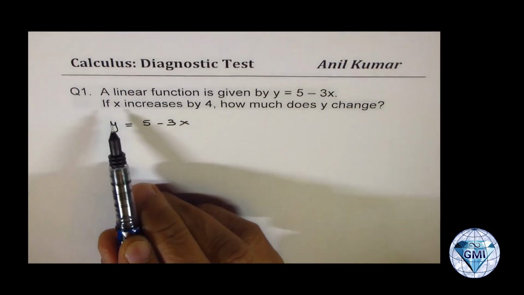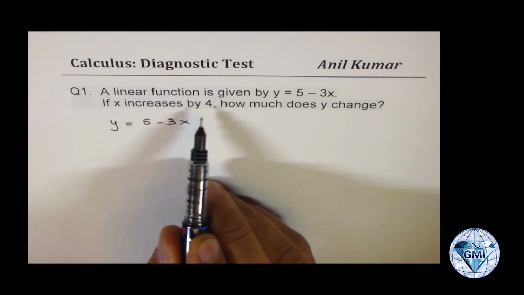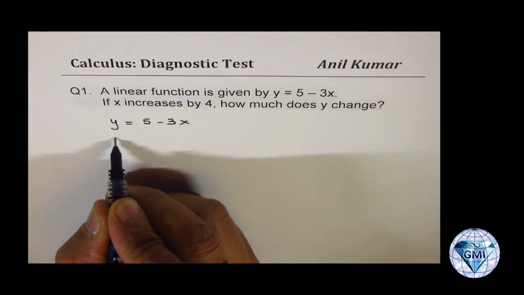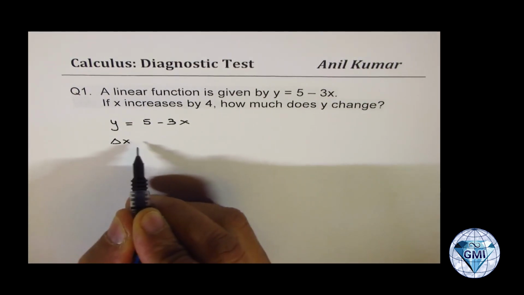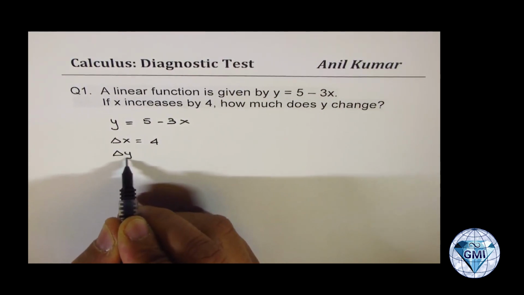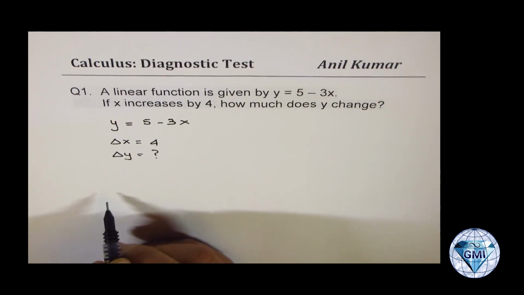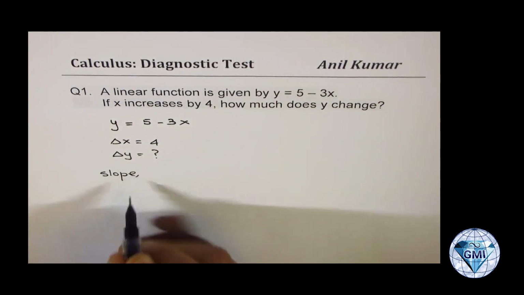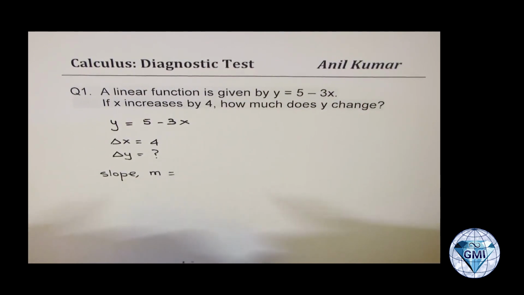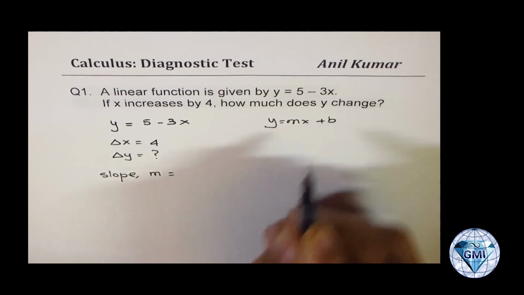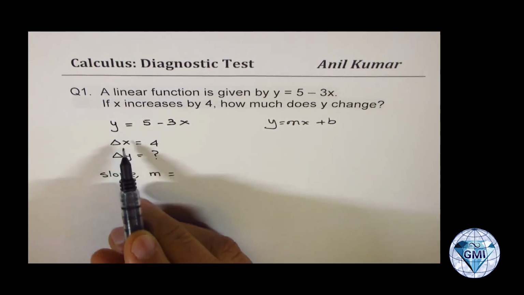Now here we are saying if x increases by 4, how much does y change? So basically we are given change in x, which is, let's say, delta x is 4. We need to find what delta y is. And as you know, slope, which is rate of change, normally you write m in the equation y equals mx plus b, gives you the ratio of this, right?